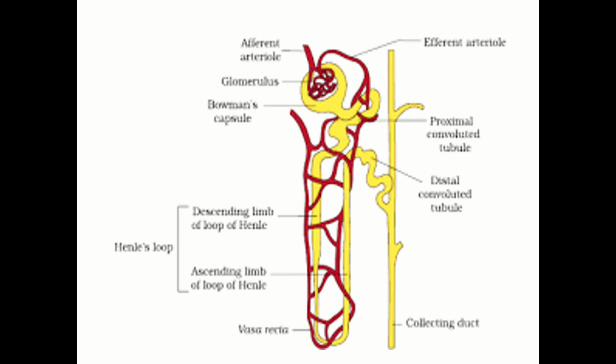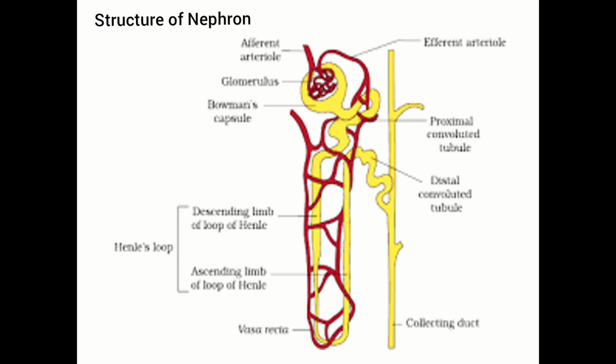Now this is the NCERT diagram of structure of nephron. So a nephron has two parts, namely glomerulus and renal tubule. So first is glomerulus. Glomerulus is a tuft of capillaries formed by the afferent arteriole, which is a finer branch of the renal artery. Blood from the glomerulus is carried away by the efferent arteriole.